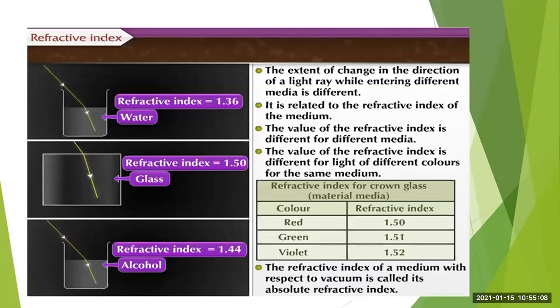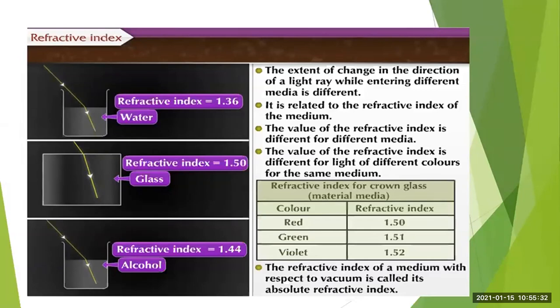Got it? It is related to the refractive index of the medium. Therefore, the refractive index value is different for different media. The value of the refractive index is also different for light of different colors for the same medium.